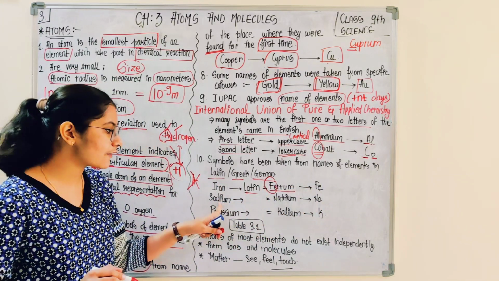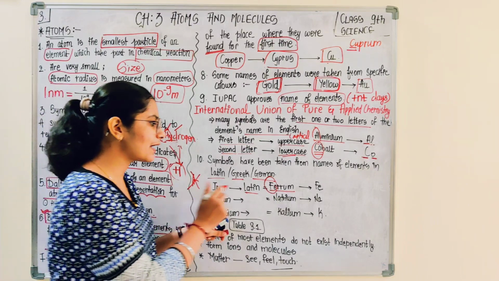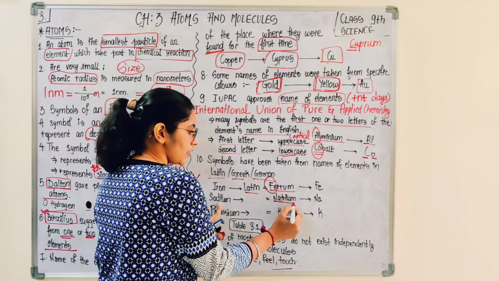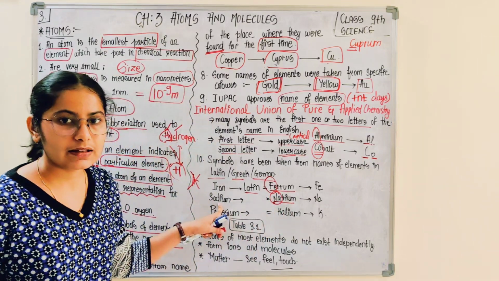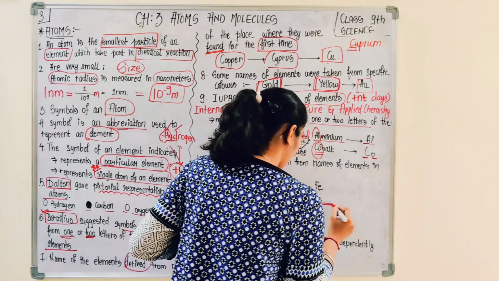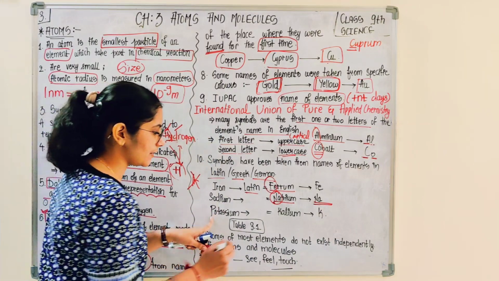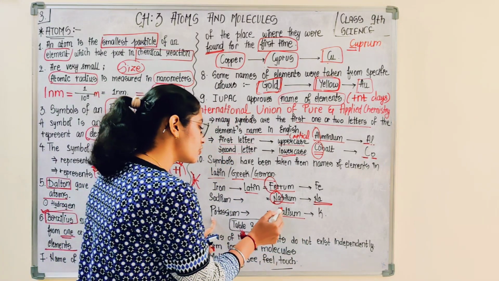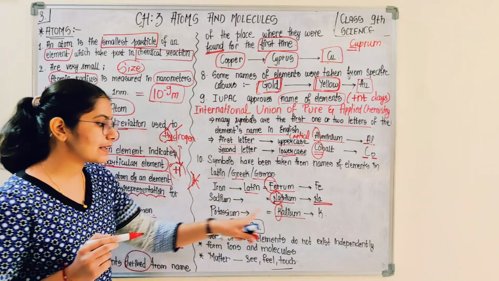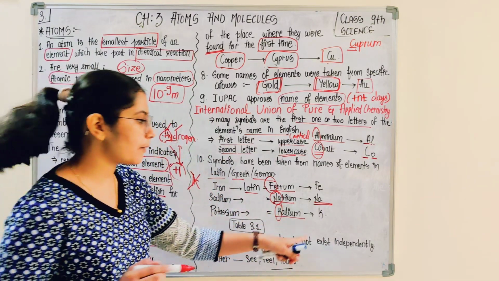Similarly in the case of sodium. The Latin name of sodium is natrium. So the first two letters of this Latin name were given as the symbol for sodium. Similarly potassium, the Latin name for potassium is kalium. So they have used only the first letter for the symbol of potassium.